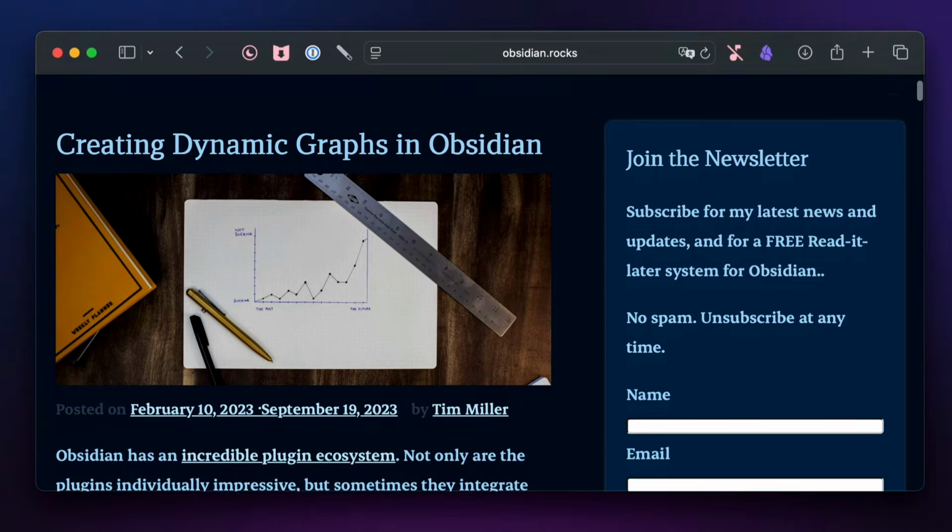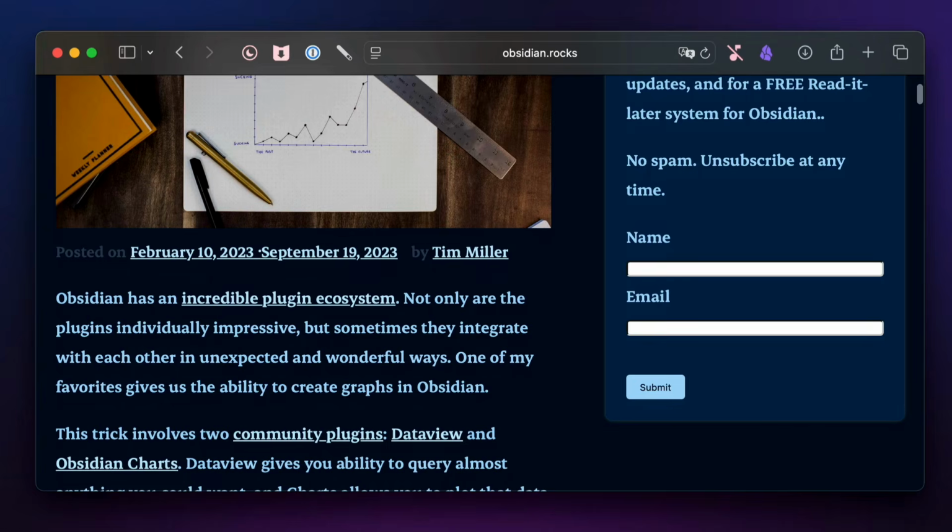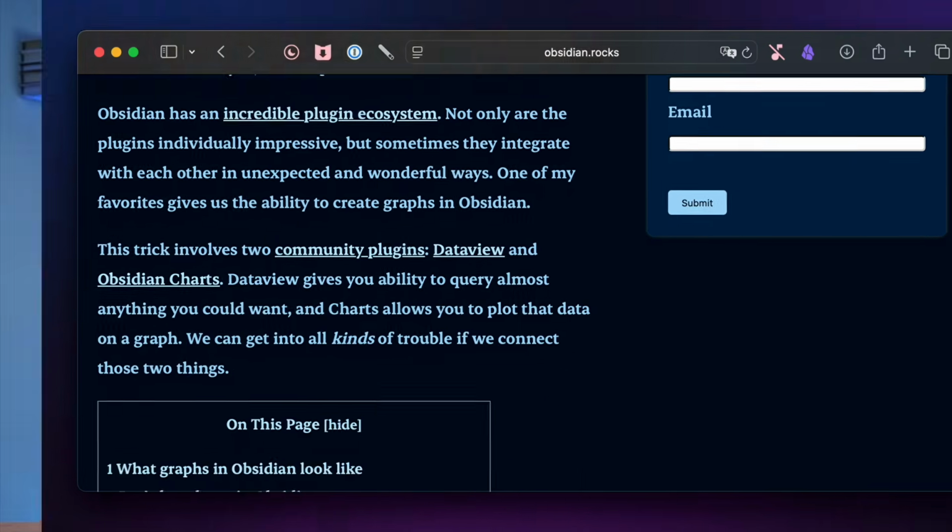Pretty quickly though, I started to hit the glass ceiling as I couldn't customize these charts exactly the way I wanted to, and there were a few types of charts that I wanted to use that were missing for other dashboards. So as I started looking for ways to customize these graphs and build the ones I really wanted to use, I recalled Tim Miller writing about visualizing data in his daily notes using DataView.js. Now, unfortunately, I know nothing about writing DataView.js code, and I quickly got lost in those code explanations.